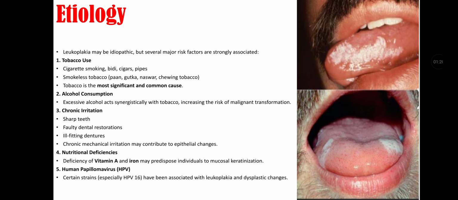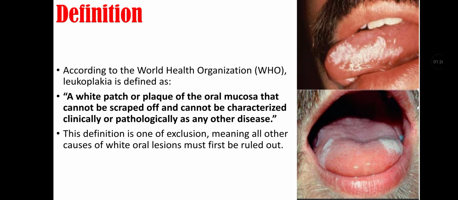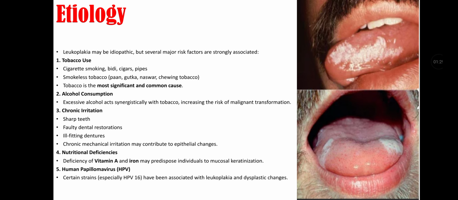Etiology of leukoplakia. Leukoplakia may be idiopathic, but several major risk factors are strongly associated. They include tobacco use, that is, cigarette smoking, bidis, cigars, and pipes. Smokeless tobacco, that includes pan, gutka, naswar, and chewing tobacco. Tobacco is the most significant and common cause of leukoplakia.